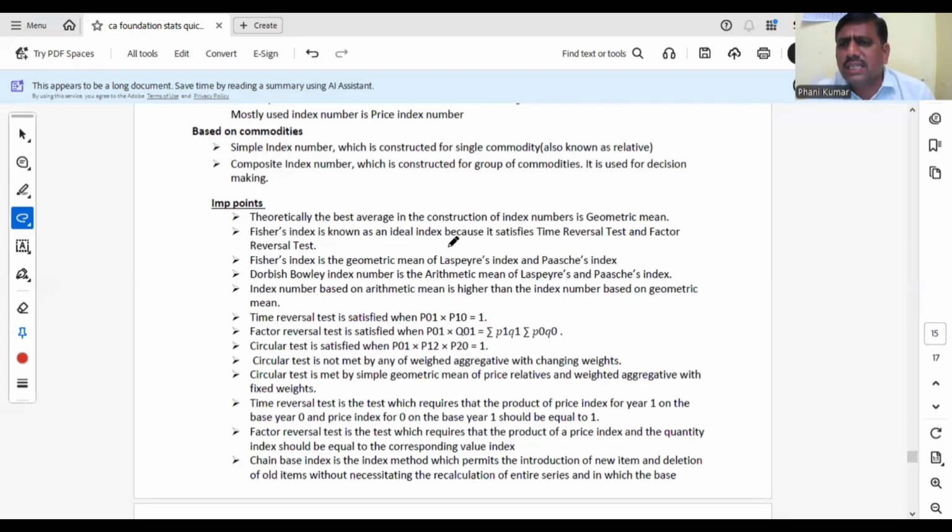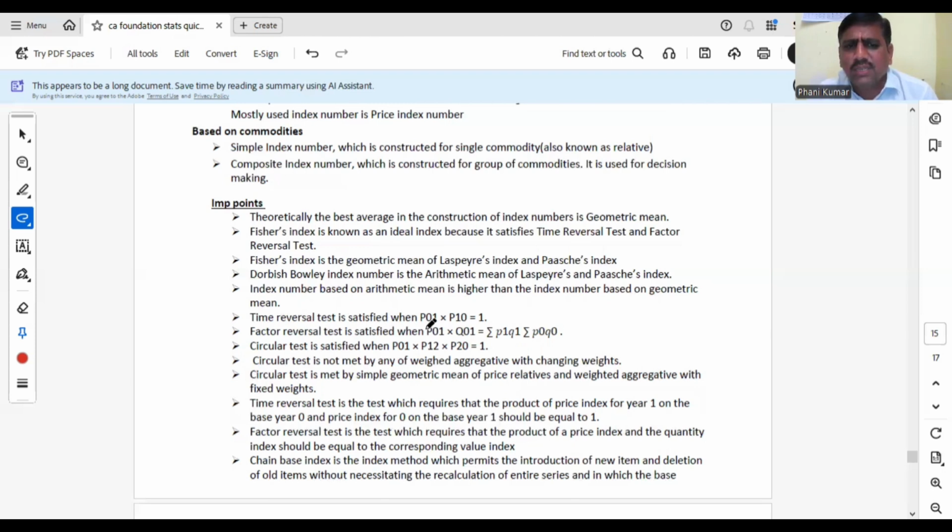Why is it known as ideal? Since it satisfies the time reversal test and factor reversal test, the tests of reversibility. Since it satisfies both tests of reversibility, TRT and FRT, it is known as the ideal index. Fisher index is the geometric mean of Laspeyres price index and Paasche price index. Bowley index number is the arithmetic mean of Laspeyres and Paasche. L plus P by 2 is Bowley, and root LP, the geometric mean of Laspeyres and Paasche, is Fisher. Index number based on arithmetic mean is higher than the index number based on geometric mean. Always, you know, AM is greater than GM.